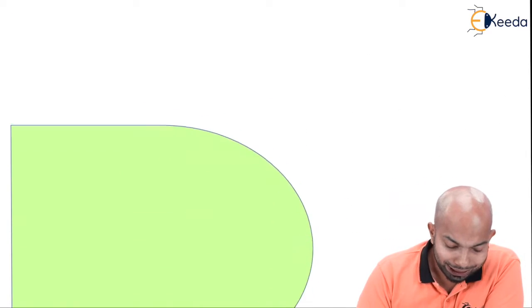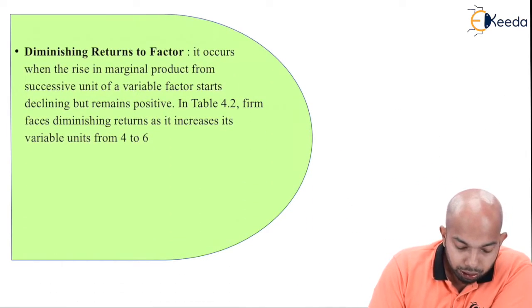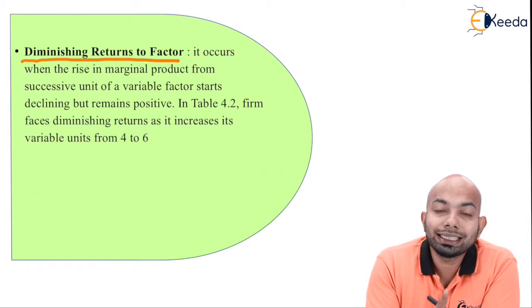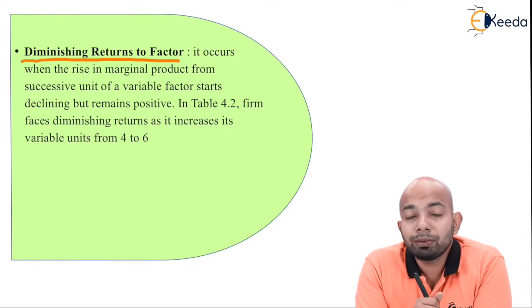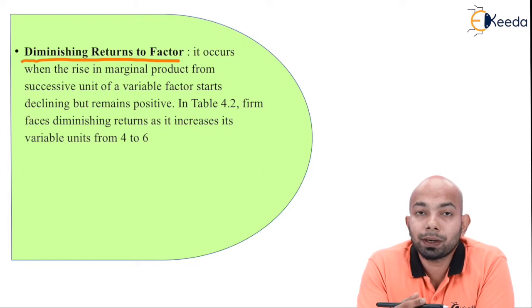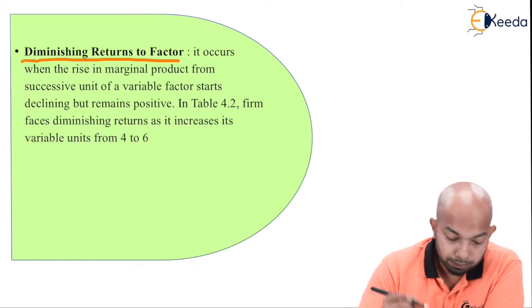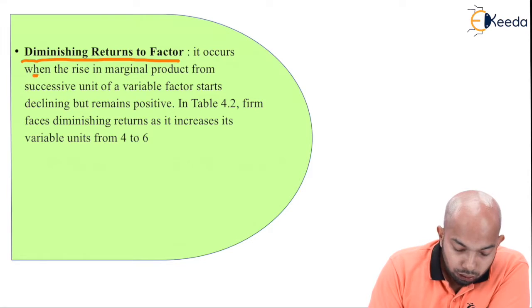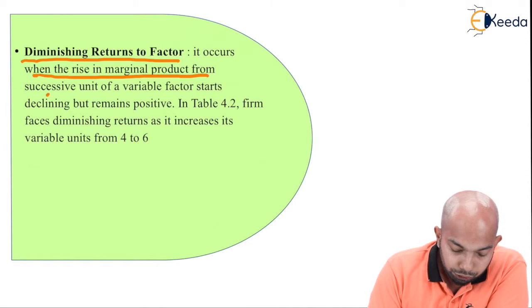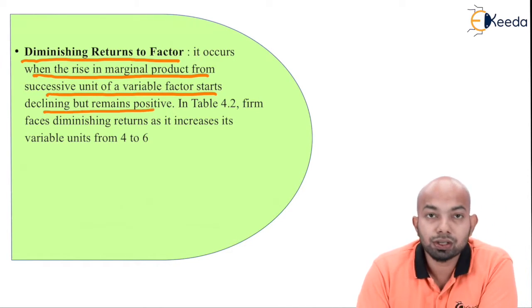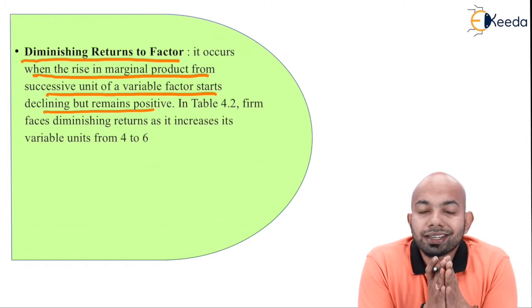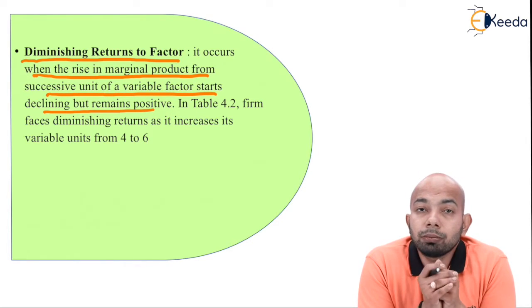Now let's go on to the next part of this, diminishing returns to factors. We understood increasing returns to factors. Now we'll be understanding diminishing returns, and the next part that we'll be understanding is the negative returns. Now, it occurs when the rise of marginal product from successive units of a variable starts declining but remains positive. Now, when do we call it diminishing returns?